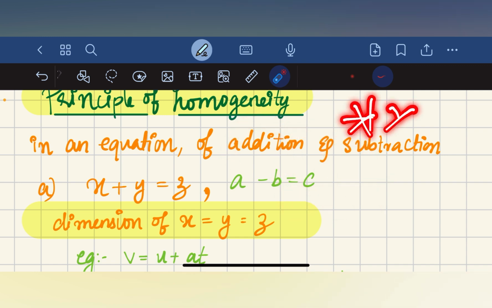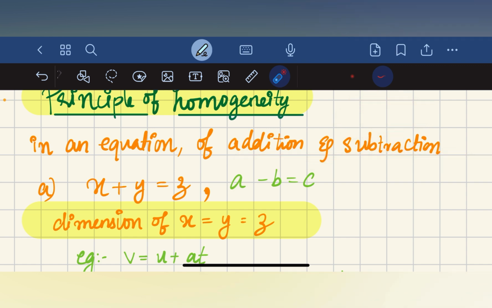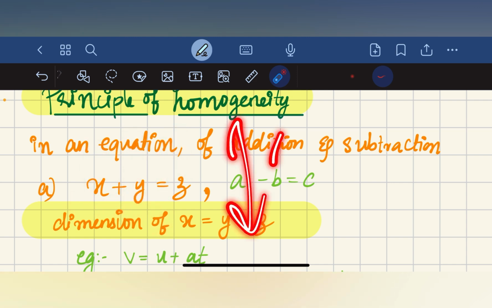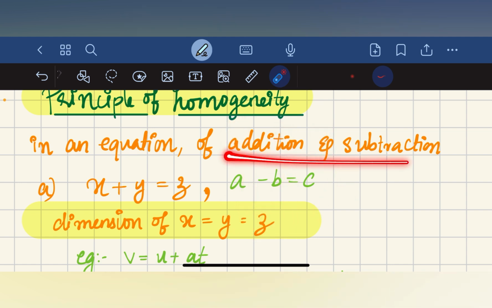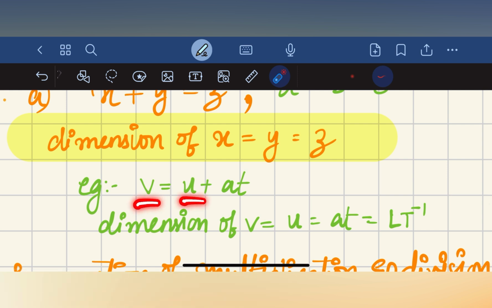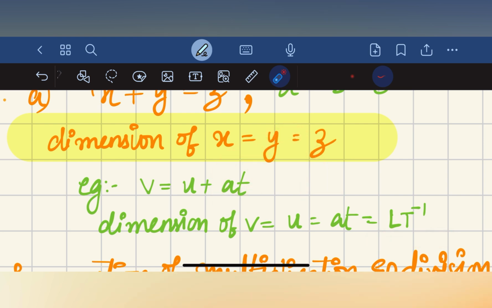We have to note that in the case of addition and subtraction, the dimension of each term will be equal. Here comes an example, v is equal to u plus at. The first term is v, the second term is u, and the third term is at. The dimension of v is equal to the dimension of u is equal to the dimension of at, which is LT⁻¹. Okay.